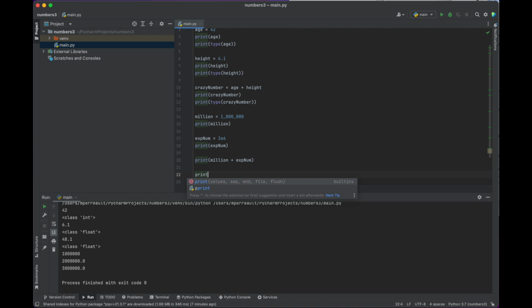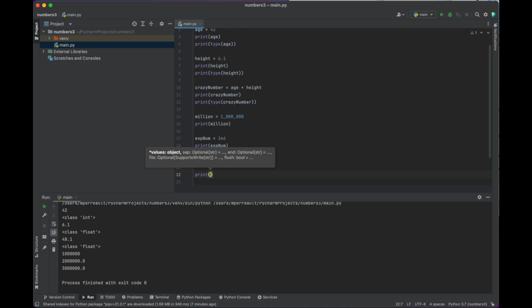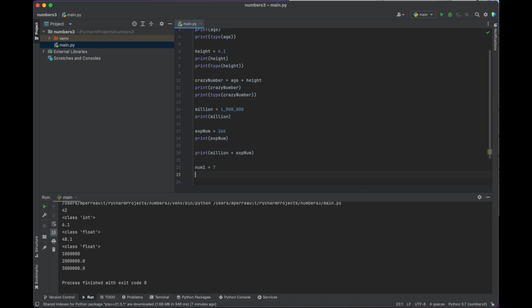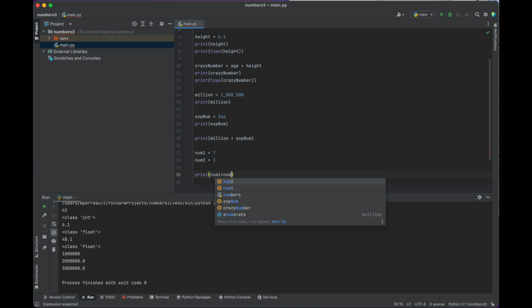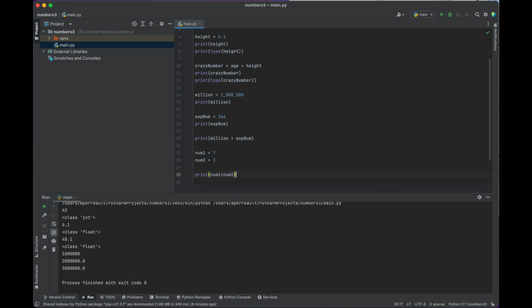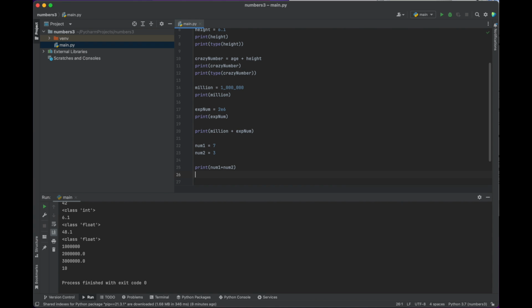So let's just create a couple of numbers here. We've got num1, let's make that equal to 7, and let's make num2 equal to 3. Let's add them up. Print num1 plus num2. Let's see what we get. We should get 10. We got 10. All right. Well, let's multiply them now.